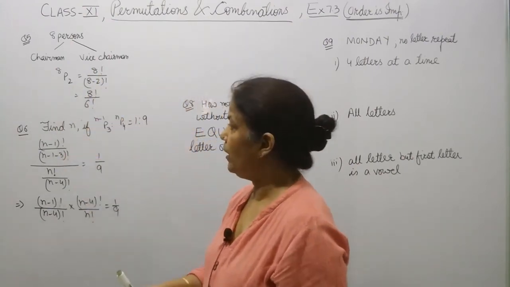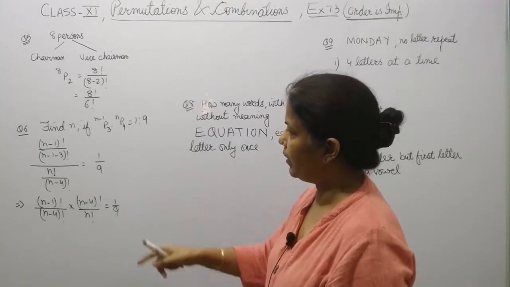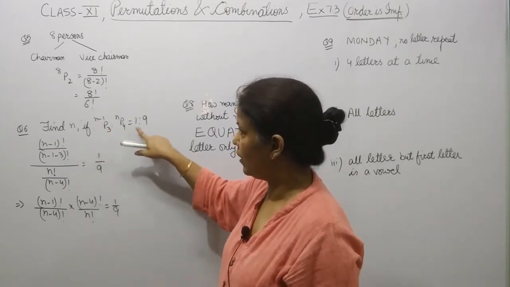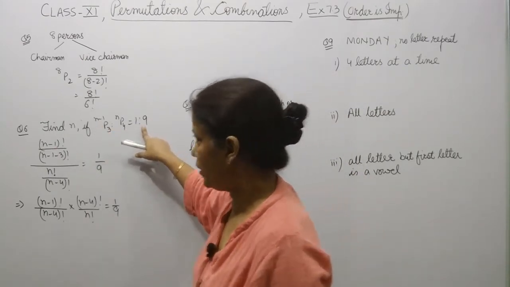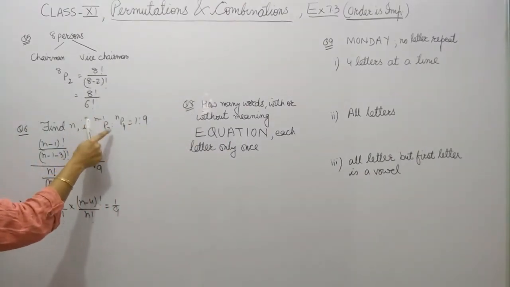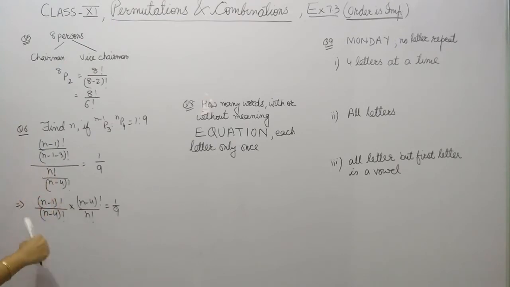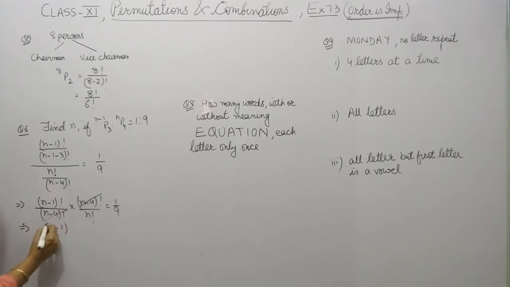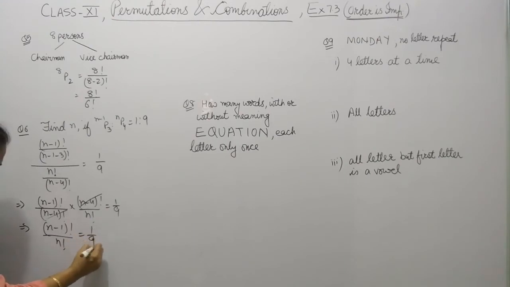Question 6. In question 6, you have to find the value of n if this ratio equals 1:9. So again use the computation concept, n factorial upon n minus r factorial. If you solve it, you will get this. So cancel it. The left part will be n minus 1 factorial upon n factorial equal to 1/9.